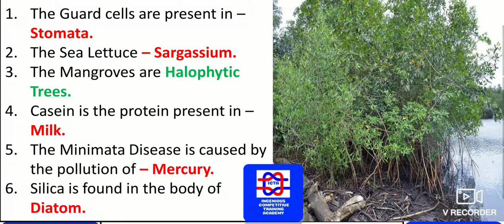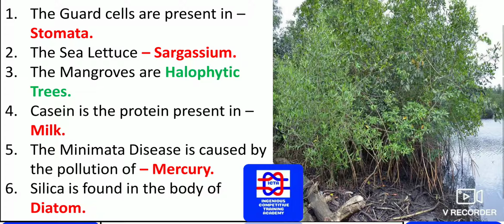The guard cells are present in the stomata. We know that guard cells are present in the stomata of plants. The sea lettuce is Sargassum. What exactly is Sargassum? The sea lettuce is known as Sargassum.